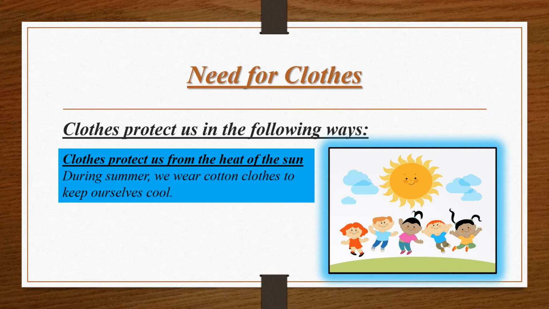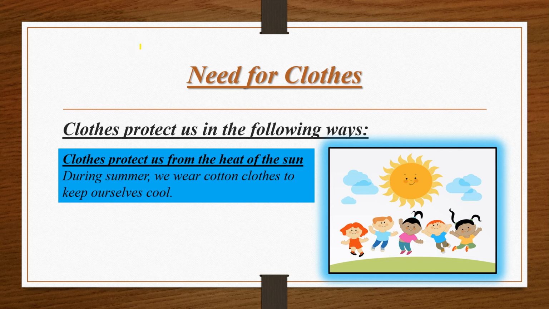Dear students, do you know why we need clothes? Because clothing is our primary need. As we have learned about food, our primary need, in the same way cloth is our basic need. And one more basic need is shelter. So dear students, we have three basic needs, that is food, clothing and shelter. Today in this lesson we will learn about the need for clothes.